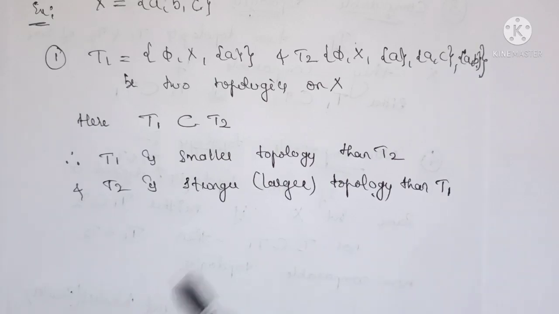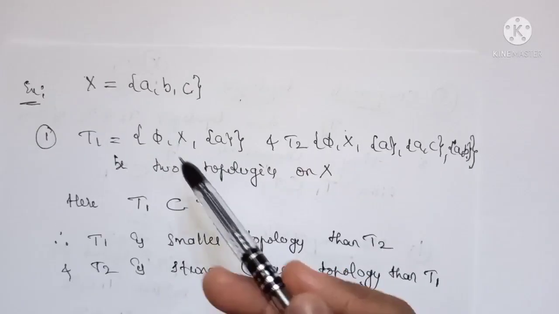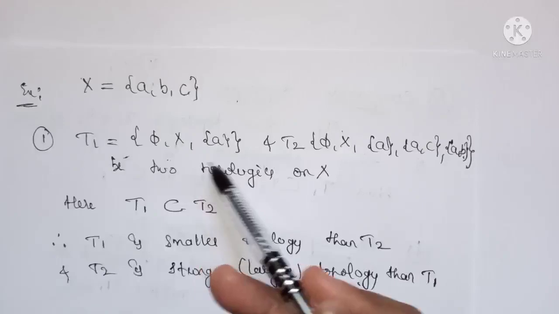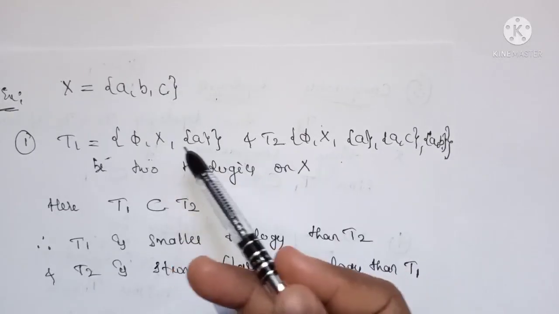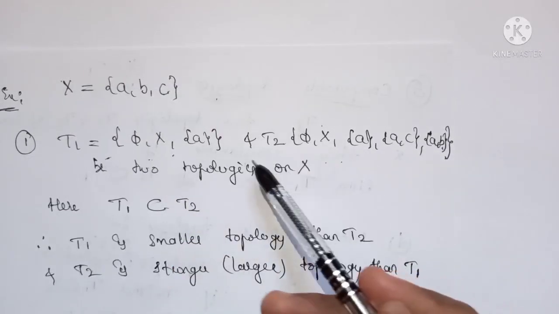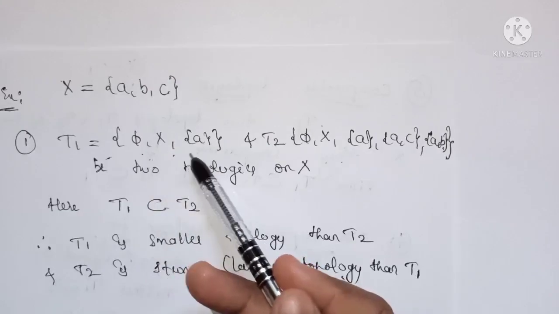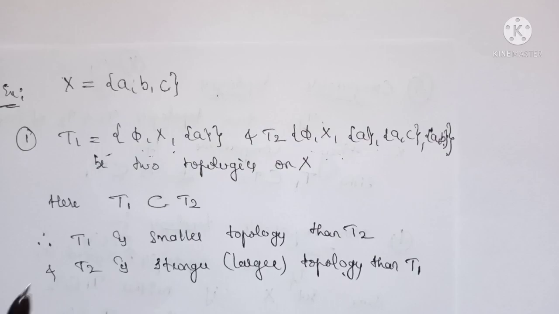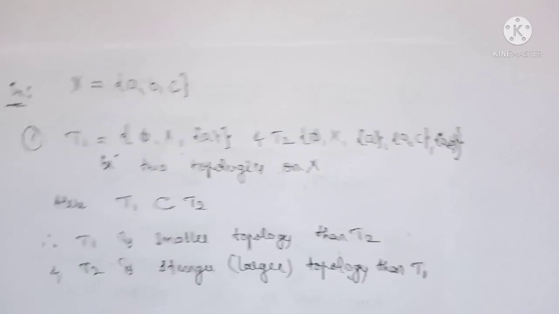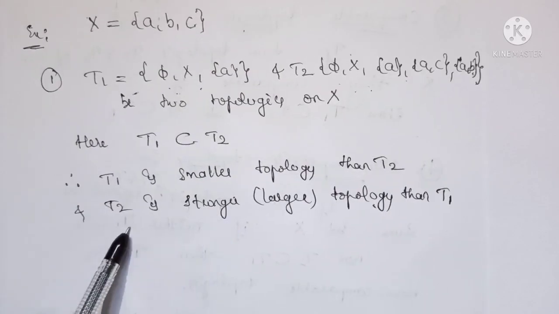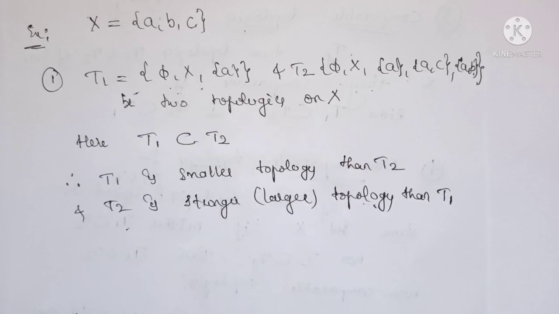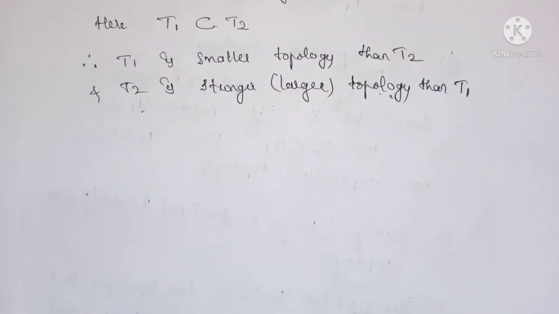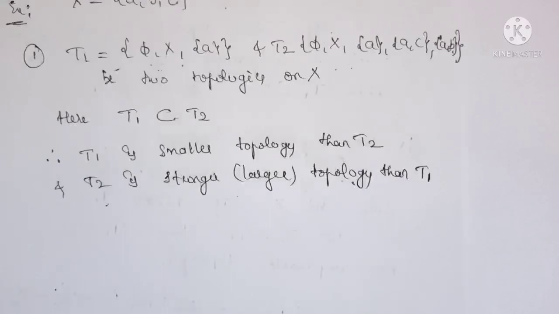Okay, so we compare both these sets. You can observe that T1 is a subset of T2 because it is contained in T2, that is all the elements of T1 are elements of T2 also. Therefore we say that T1 is a subset of T2 and T1 is the smaller and T2 is the stronger, right?